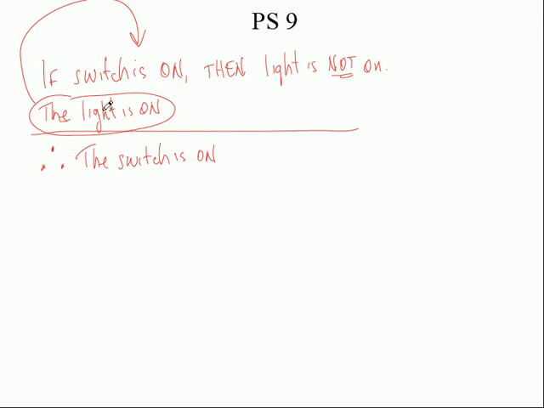But in this case, that's not what it says. It says, well, the light is on. I look downstairs, the light is on. Can you conclude the switch is on? No, you can't. Little weird, but always do this. Always take this and relate it to this. So I drew the arrow. You don't have to draw the arrow, but mentally you should do that. See if this relates to this.